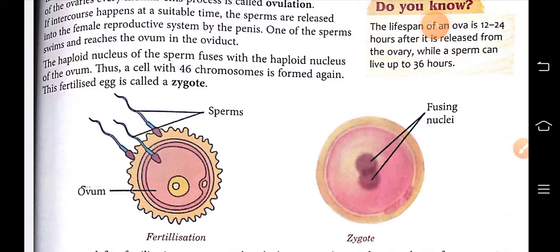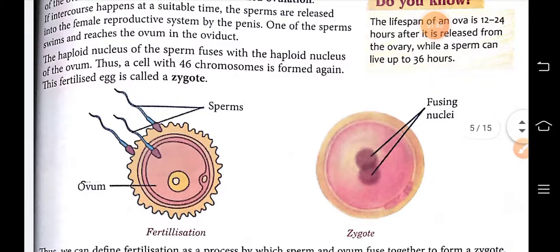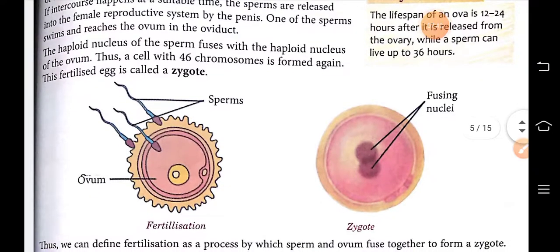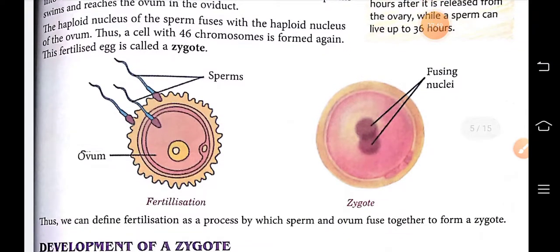The haploid nucleus of the sperm fuses with the haploid nucleus of the ovum. That means the 23 chromosomes in the sperm and the 23 chromosomes in the egg both fuse together, both combine together, and a new cell with 46 chromosomes is formed, which is known as the zygote. So this is the fertilized egg.